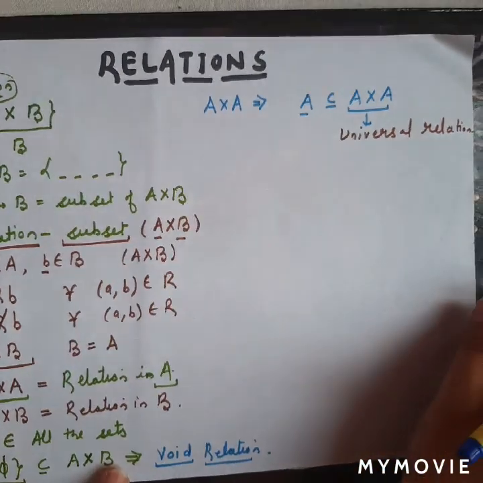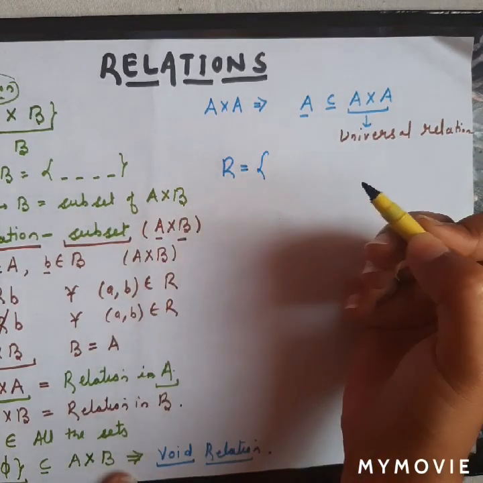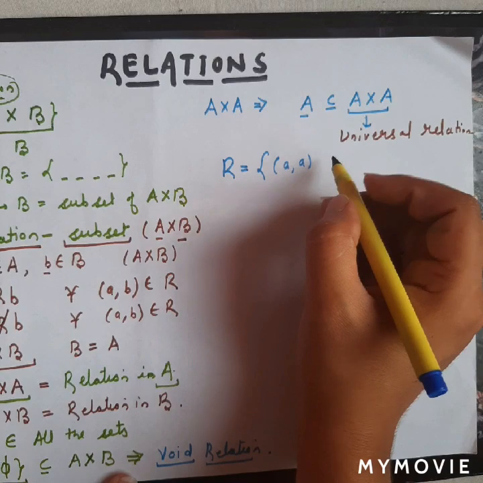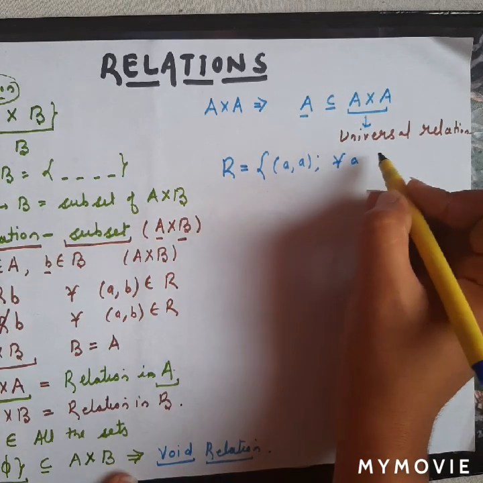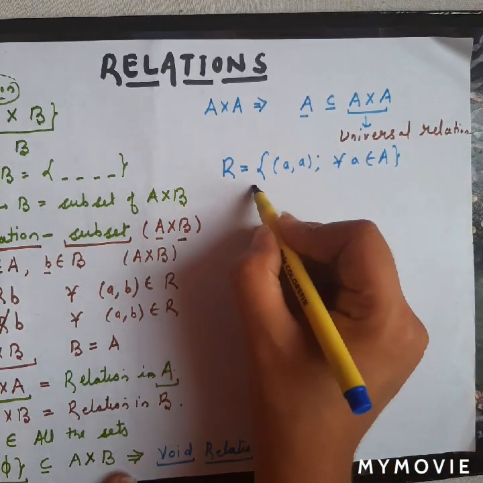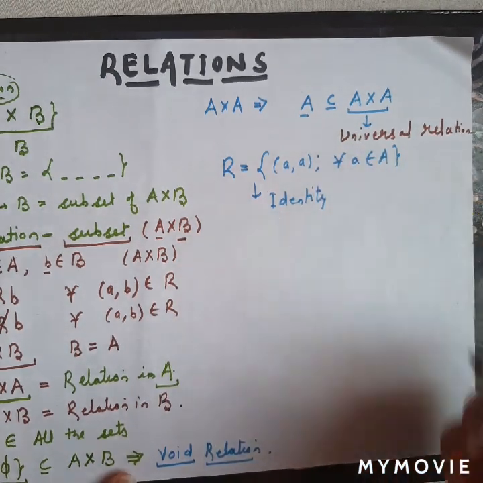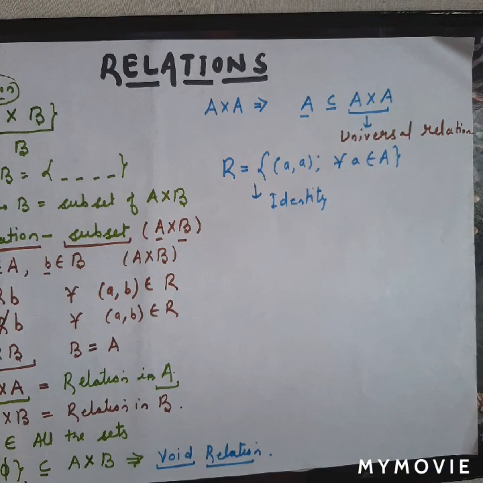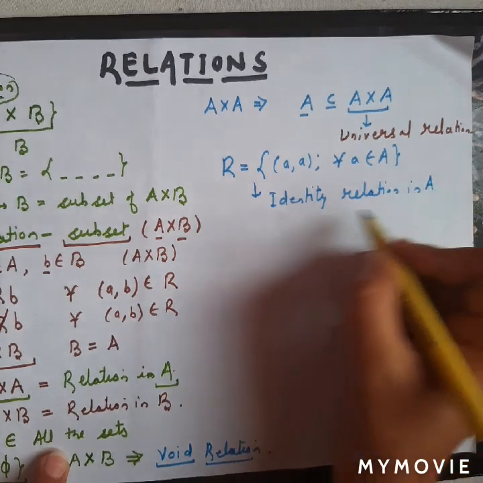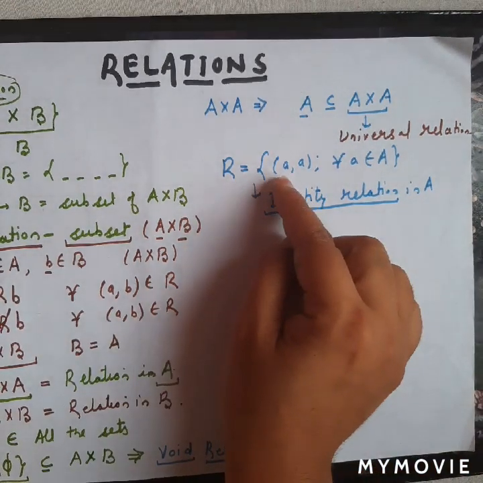Next is identity relation. I want to explain about identity relation. Let we have a relation R, and R is a collection of all the ordered pairs (a, a) such that for all a belongs to A, and we call this relation an identity relation. Identity relation is almost equal to universal relation actually. Fine, so this is an identity relation in A.